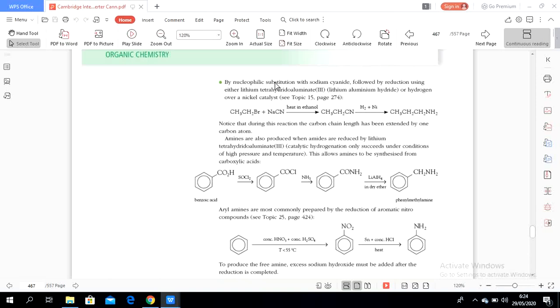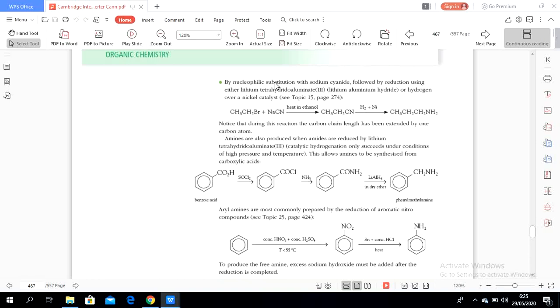Second, amines can be produced when amides are reduced by lithium tetrahydroaluminate, or under high pressure and temperature. This allows amines to be synthesized from carboxylic acid.